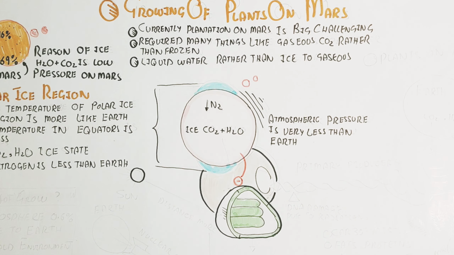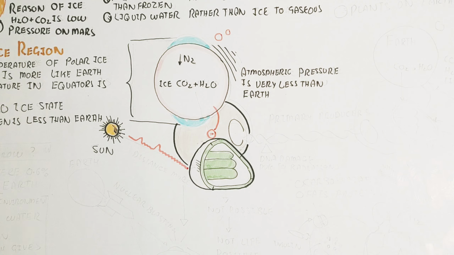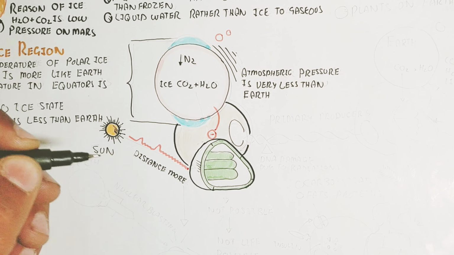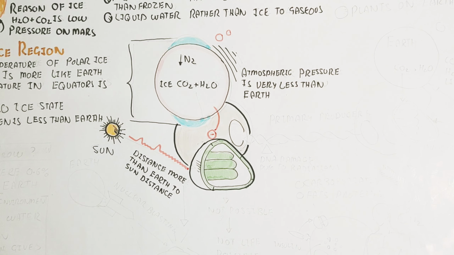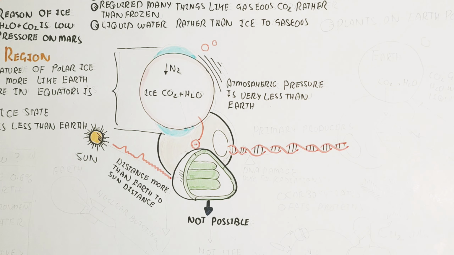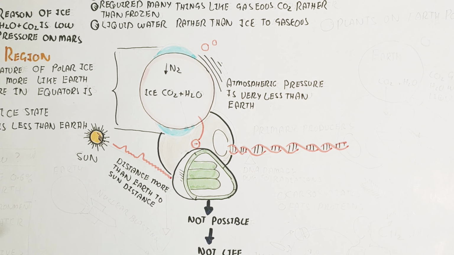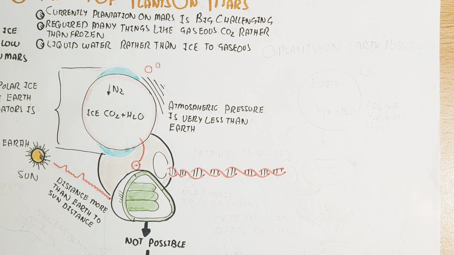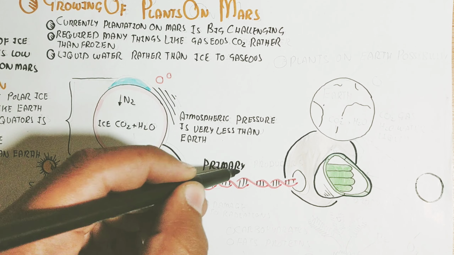An important thing to understand is that all these things inhibit photosynthesis, because photosynthesis requires sunlight. The sunlight is very weak because Mars is farther away from the sun than the Earth, so the distance to the sun is more. So it is not possible to produce glucose and not possible to grow the plant, because even the carbon dioxide is not present in gas form. So how can it be possible?